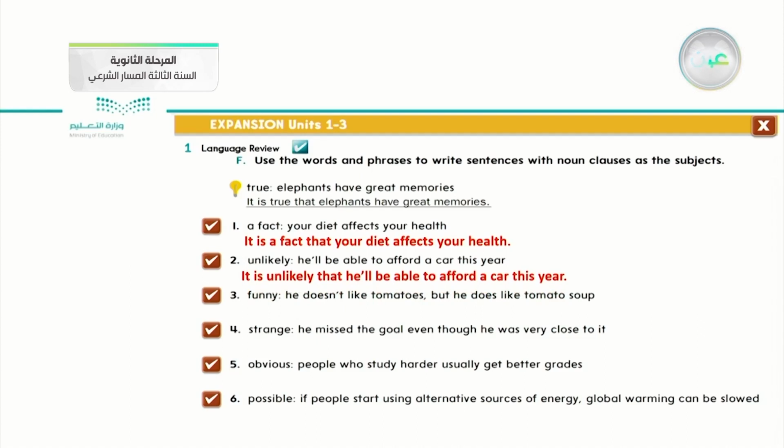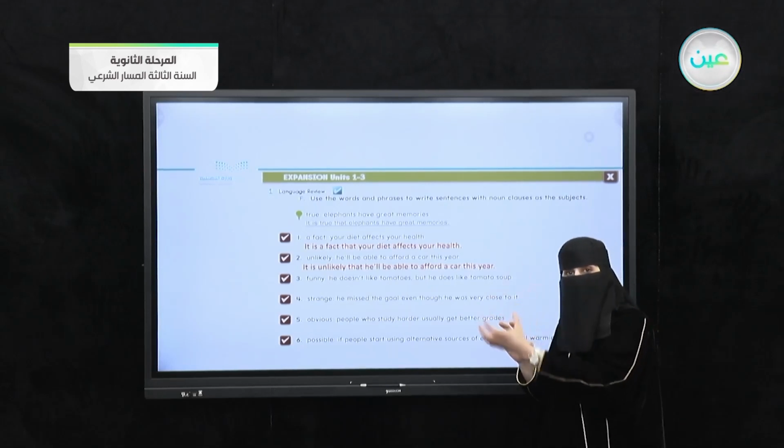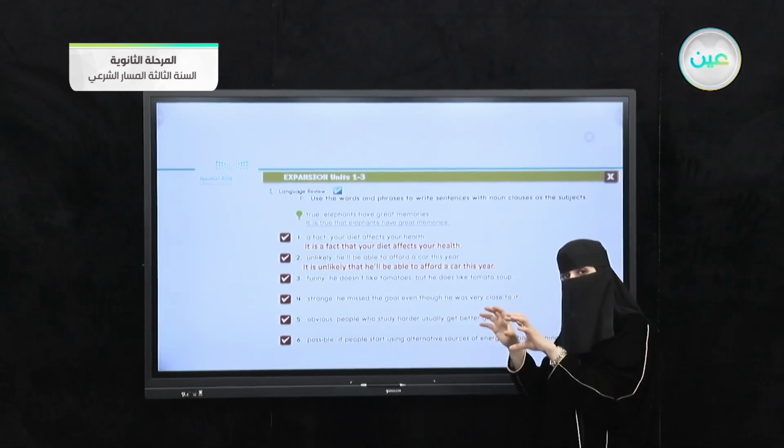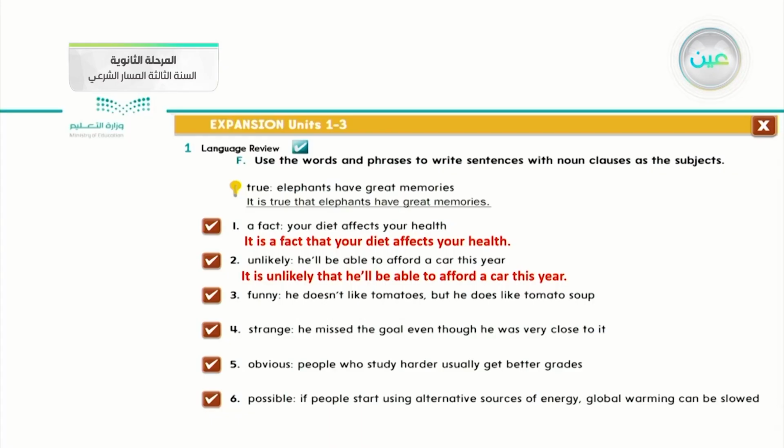When I want to make this a right noun clause, I should join these two statements with that. It is unlikely, then that, then the third part: he will be able to afford a car this year.